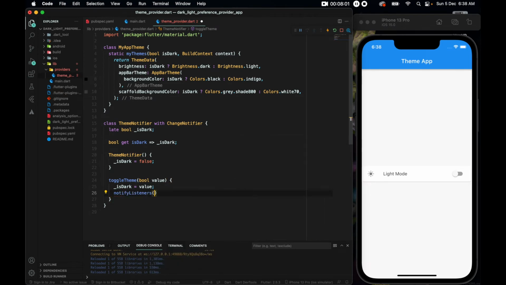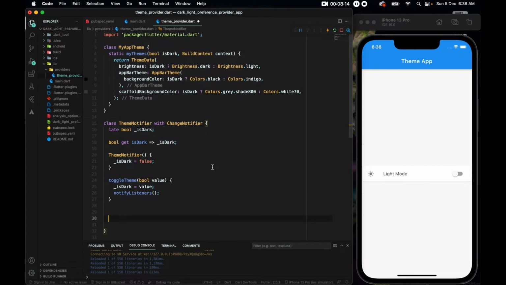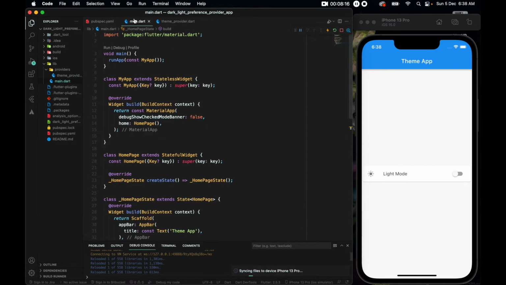We also need to notify listeners, which is why we are using provider. And now we are done with the basic logic. We still have something to do, that is using shared preferences, so that whenever we are using this app, we can save things. But before that, let's go to main.dart and use it.